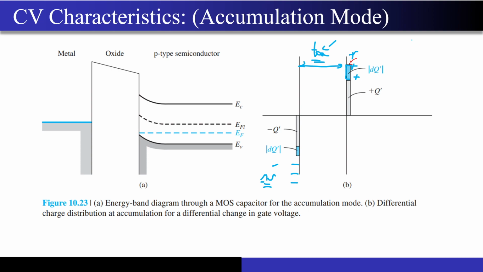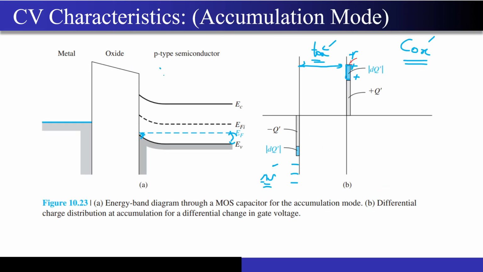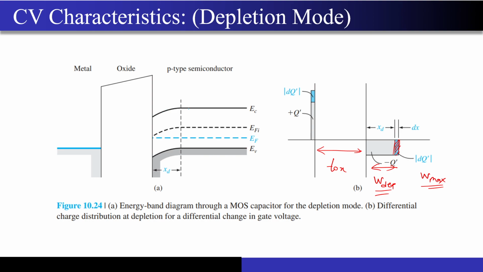So my capacitance over here is nothing but the Cox prime that I had initially. And you know why the band bending happened like this; we have already explained the reason. Since holes are accumulating, the difference between EF and Ev should reduce compared to the bulk. Now in the case of depletion mode, the band bending should happen in exactly the opposite fashion. So that's why the band bending is happening like this, for the p-type semiconductor.